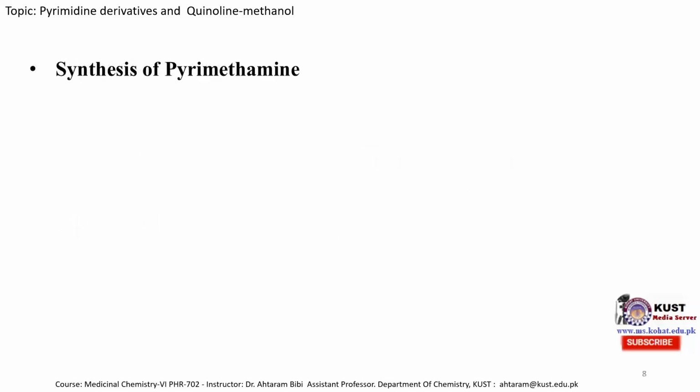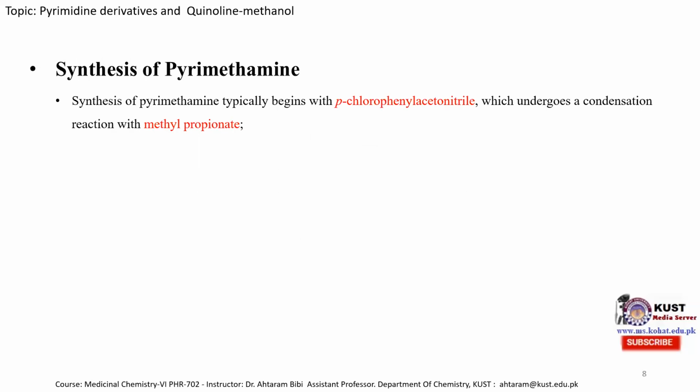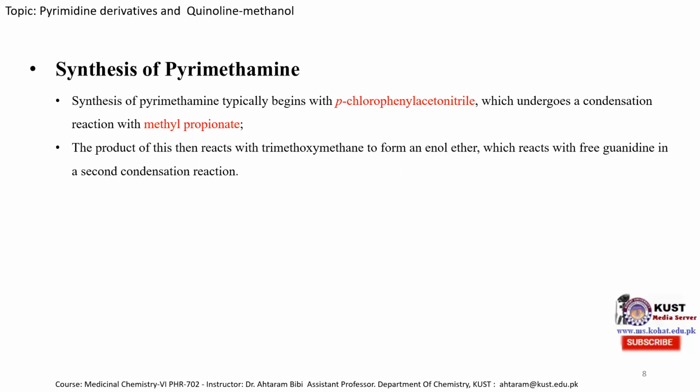Now, synthesis of pyrimethamine. It can be synthesized from parachlorophenyl acetonitrile when it is treated with methyl propionate. And in the second step, after condensation, it is reacted with free guanidine to produce the pyrimethamine molecule.